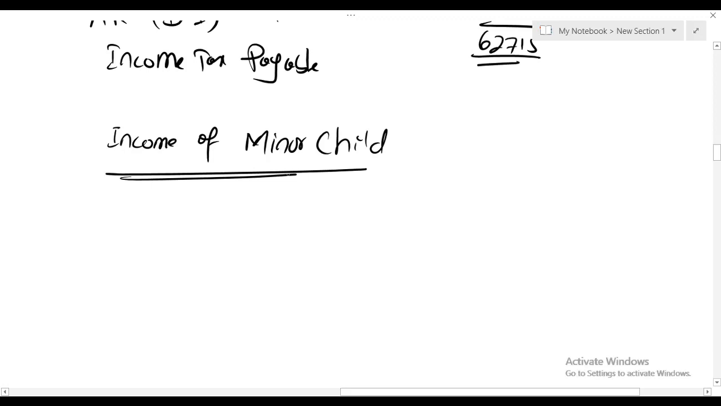If a minor means the age is less than, of course, I would say, who is not having a legal age of 18 years. Someone having an age of less than 18 years should be considered as a minor child. Okay, income of minor child.